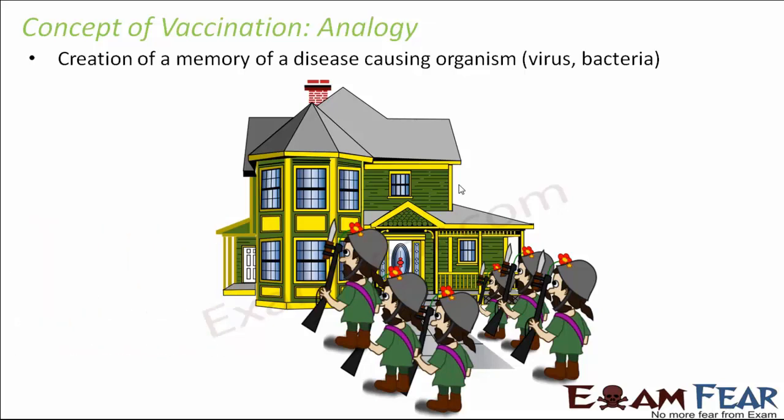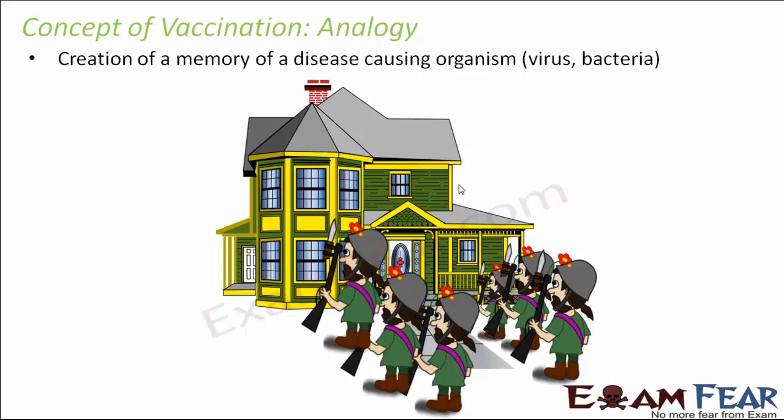The same concept is applicable for vaccination as well. When you apply the vaccine, you are sending a very weak microbe which is not capable of causing the disease, but is capable of creating a memory inside your body. The same thing happens in case of vaccination.